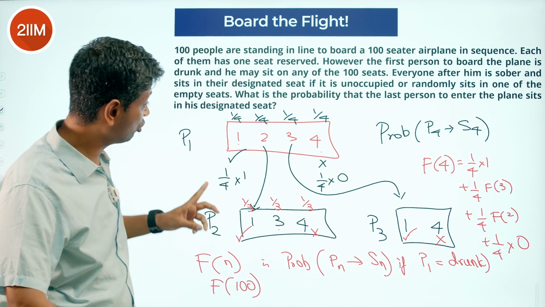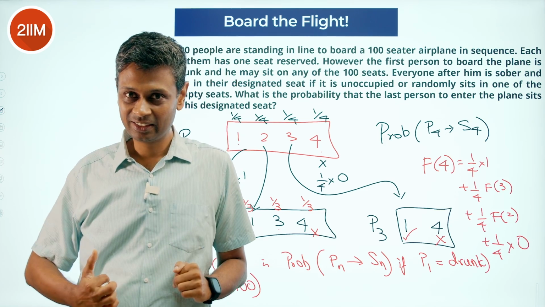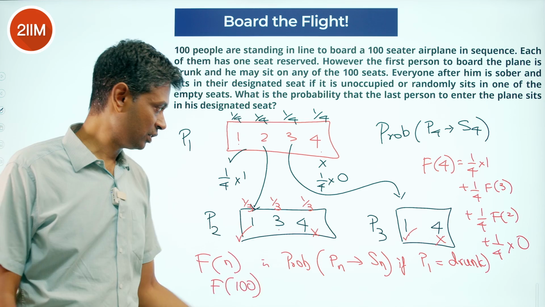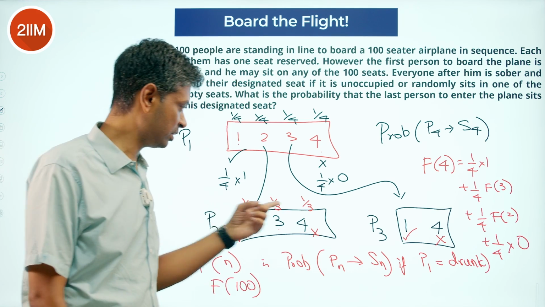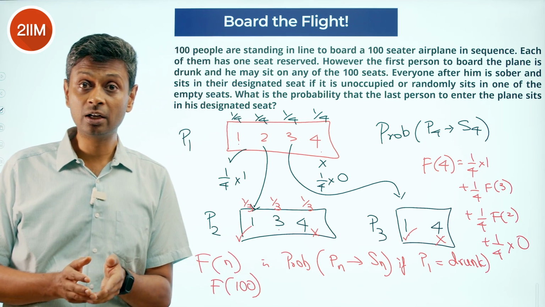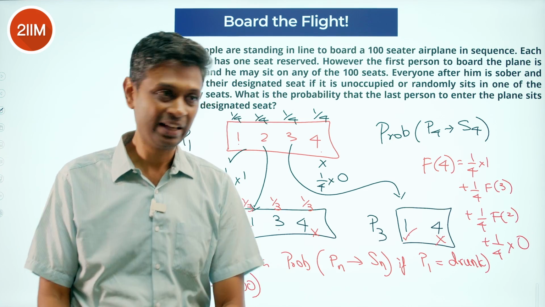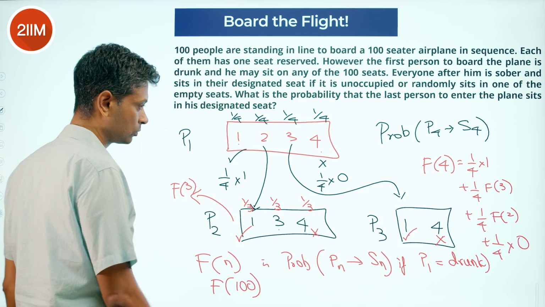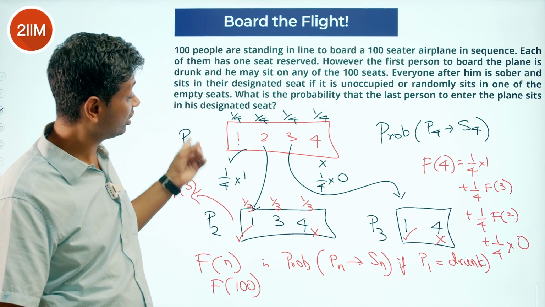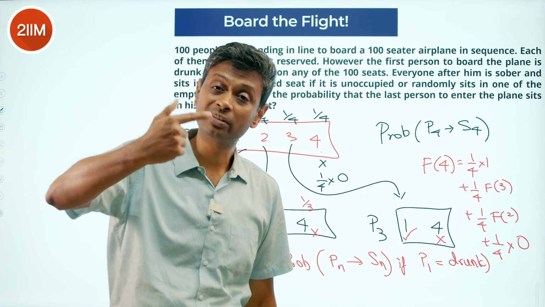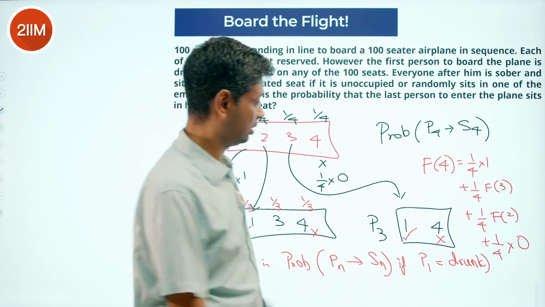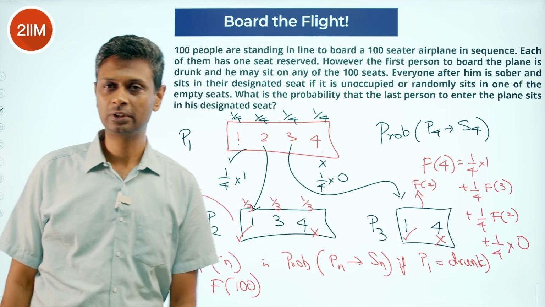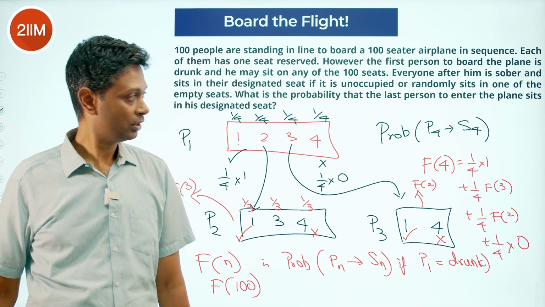If person 1 happens to sit in seat 2, then we have 3 seats remaining for person 2. First one is 100% yes, last one is 100% no. Middle, we carry on to the next level of the game. Effectively, this situation is f of 3. If person 1 happens to sit at seat number 3, person 2 takes a seat perfectly. This is effectively f of 2. Done. Brilliant. So this is the equation.